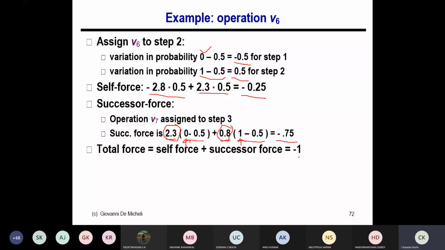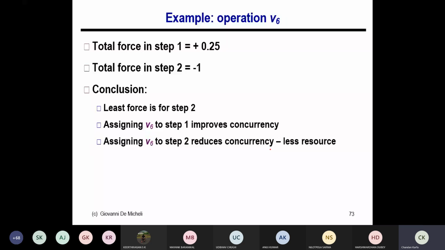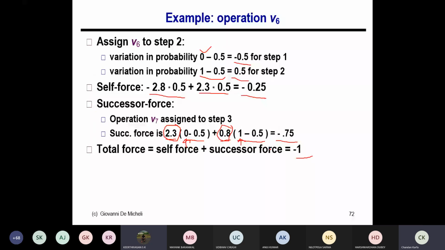I'm actually calculating this total force for each node, right? So given a lambda or the latency, I can calculate all of them statically, because this is all probability, you can just sum up. Although the complexity is a little bit high, it is possible. So the conclusion is that the least force is if I schedule in timestamp 2. Assigning V6 to timestamp 1 improves concurrency, assigning V6 to timestamp 2 reduces the concurrency, and hence it needs fewer resources. Does everybody understand this calculation for operation V6 in my graph?